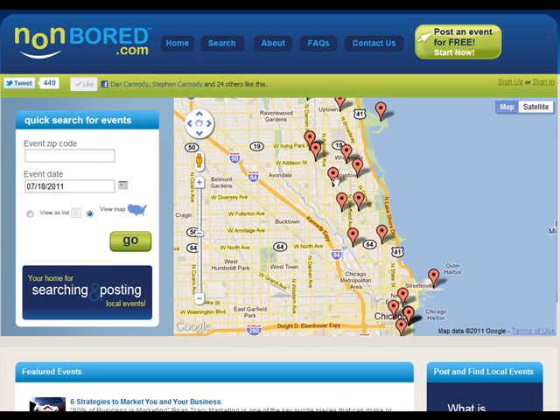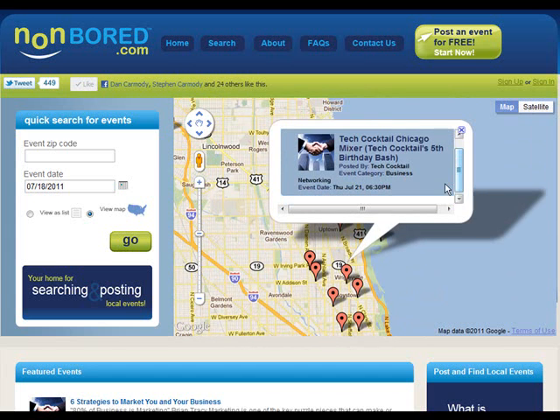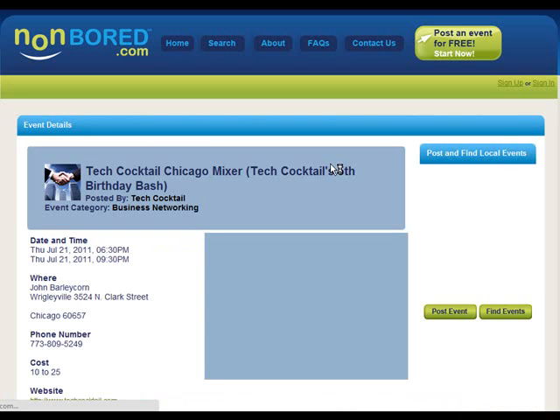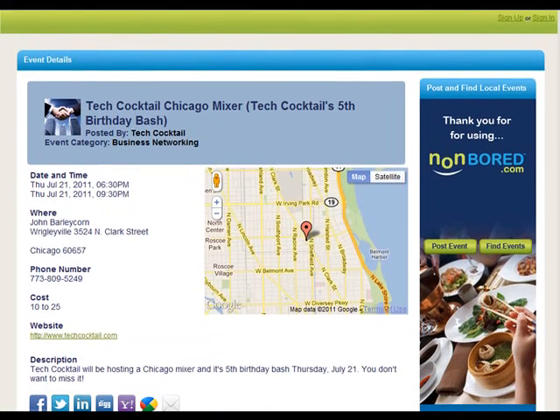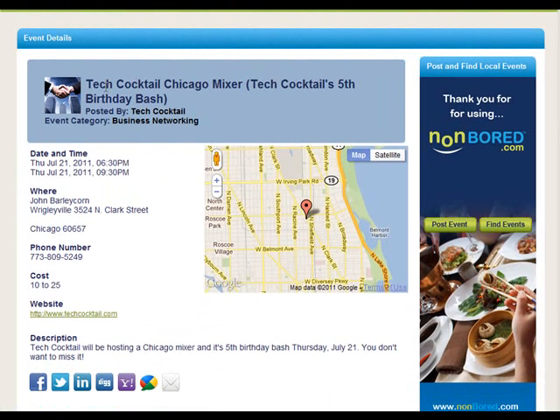As you hover over the pins, you'll notice that there's a summary title that appears that shows you what that particular event is. Here we found Tech Cocktail Chicago. When you click on the icon, it brings you to the event detail page. It is here where all of the detailed information about the event is hosted and listed. So you'll notice we have the date and time, the location, the phone number, cost, a website, and a description, and obviously the Google map.